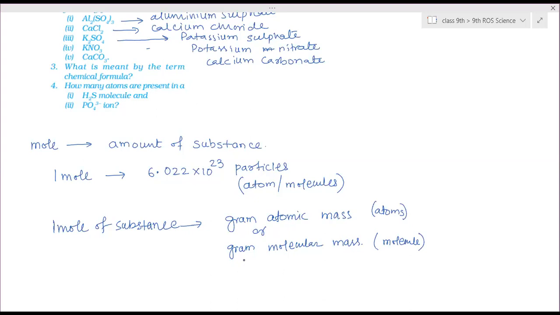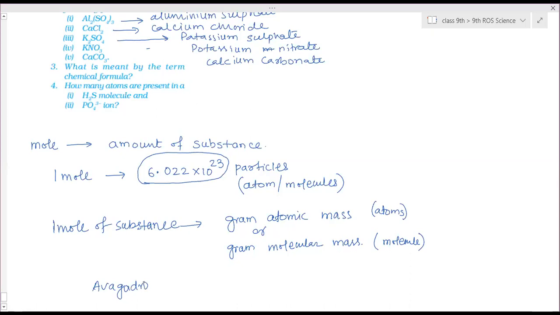So whenever we count, one mole of a substance means it consists of this many number of particles. This number of particles was found out by the scientist Avogadro. So these many particles is also called this number, 6.022 into 10 to the power 23. This number is also called Avogadro's number.